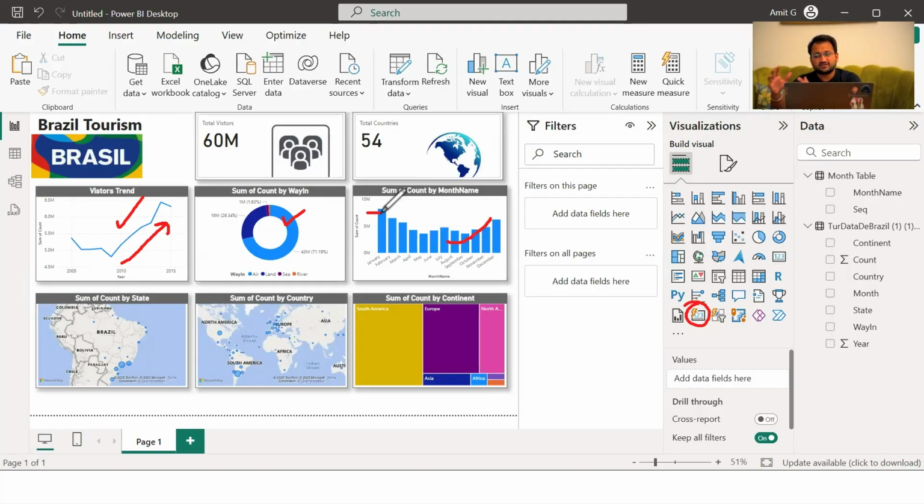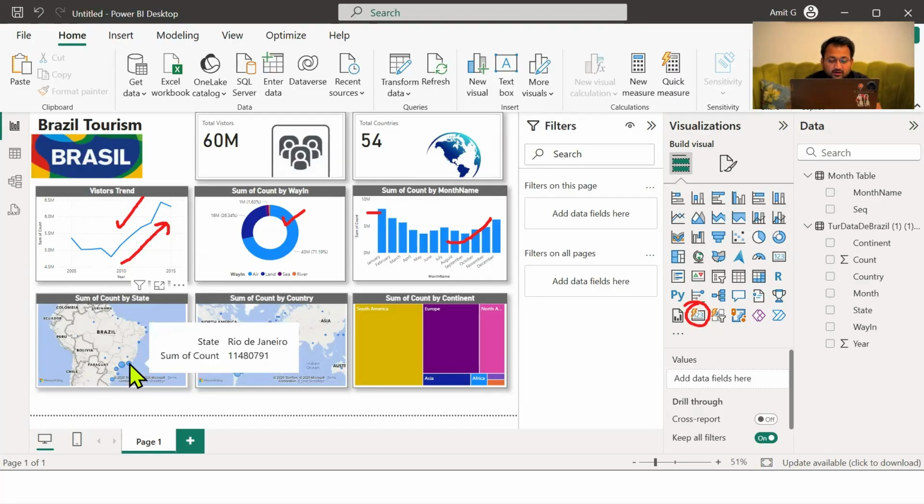So August to January or December is the peak time of visiting Brazil. I guess probably the weather is better during that time. If I talk about states, most of the people land directly in Sao Paulo, Parana or Rio de Janeiro. These are the major states of Brazil where tourists are landing mostly.